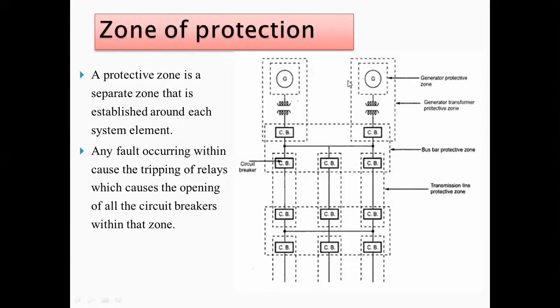So that length is very high, sometimes 400 kilometers, 750 kilometers. According to that, the transmission line length gets decided. From the generating point to the distribution point, whatever be the length of that